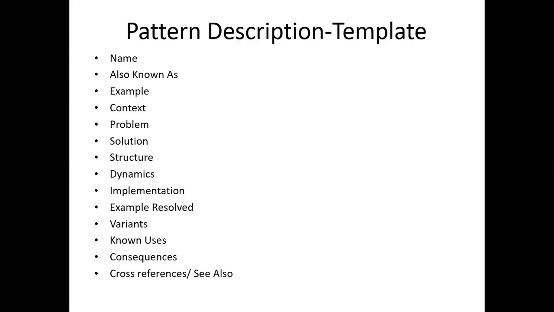Whenever I speak about MVC pattern, I don't have to explicitly explain people that MVC pattern does so and so functionality. By getting to know the name, they should know the functionalities of that pattern. So I should give a short summary of the pattern, the name and a short summary. And there is also "also known as": if there are any other names available for a particular pattern, I can note them there.